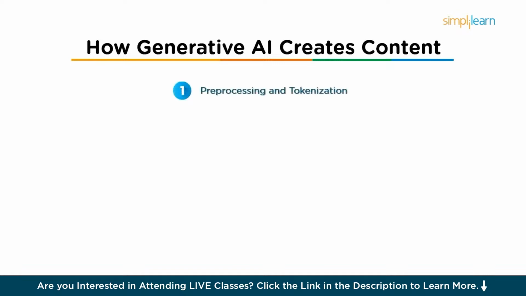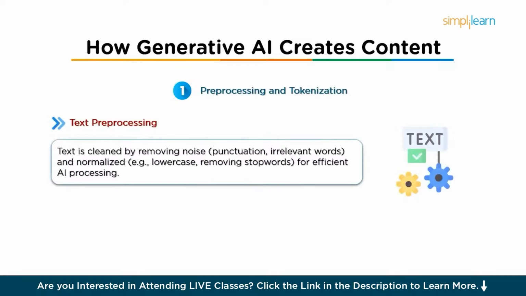So the first step is pre-processing and tokenization. Before an AI model can start learning from text data, the data that we give must first be pre-processed and tokenized. Here's how it works. First, we have the text pre-processing step. Here, the text data is typically cleaned and formatted to remove noise like punctuation, special characters, or irrelevant words. Text may be normalized by converting everything to lowercase, removing stop words, for example the, and, or correcting spelling errors. The goal is to prepare the data for efficient processing by the AI model.